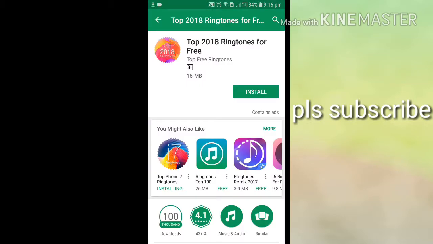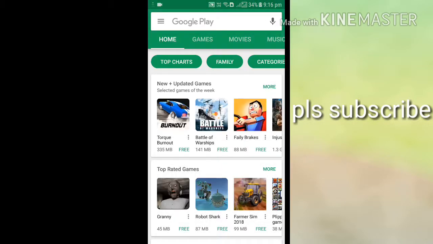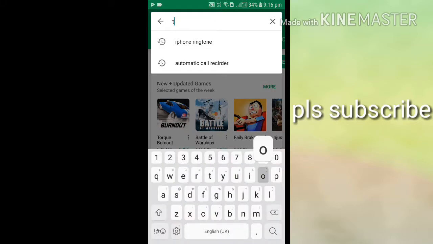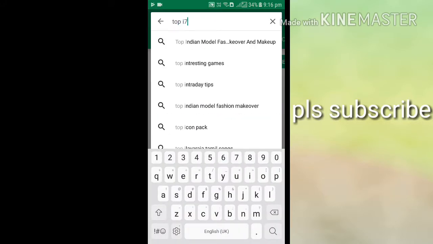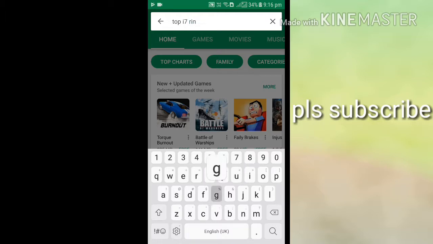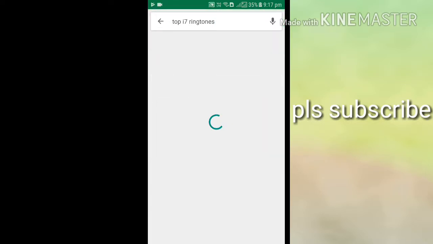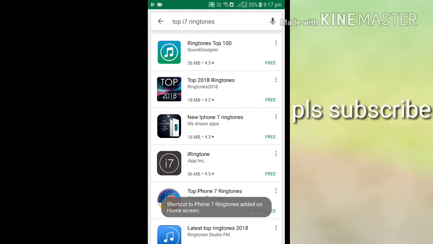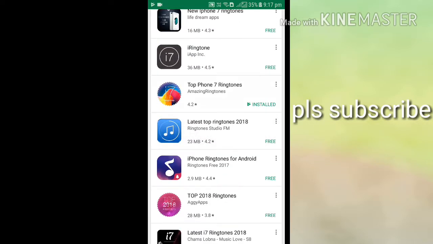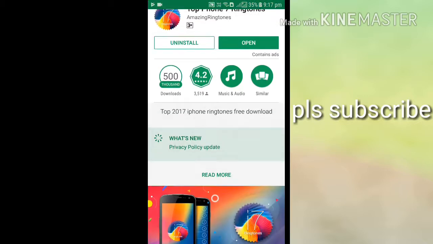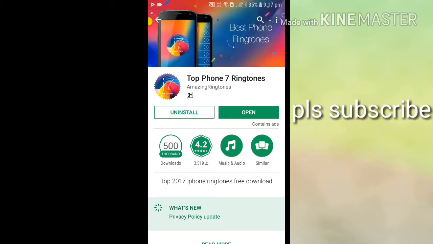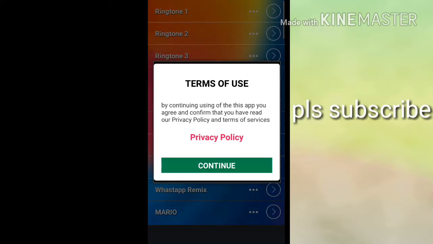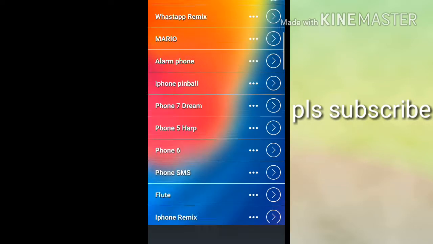First we have to go to the Play Store, and then we have to type top i7 ringtones. Then it will show you here Top iPhone 7 Ringtones. Then you have to install it and then open it. Then continue. There are many ringtones.